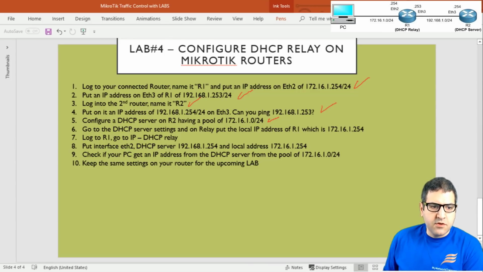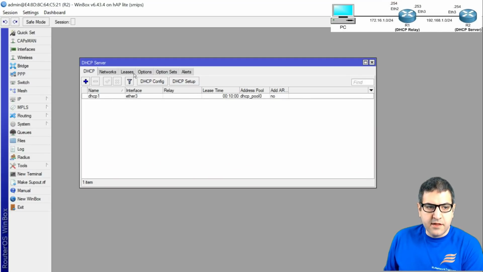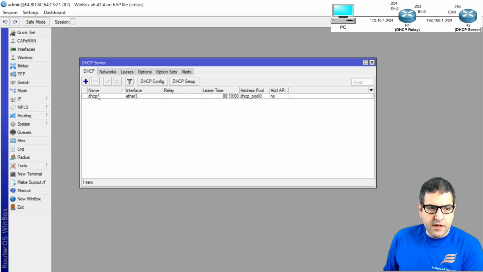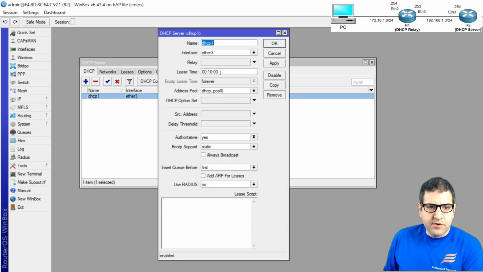Point number 6, go to the DHCP server setting, and on relay, put the local IP address on router 1, which is 172.16.1.254. So we have to say to the DHCP server that there is a relay. Okay, there is a relay that you have to communicate with, and this is, if we go here on DHCP, you double click, you can see there is this relay over here, and that's what I told you that I will show you how you can put it manually.